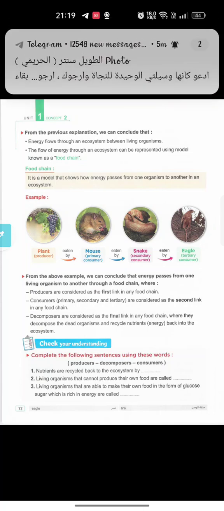After some time, we get what? We get the hawk, which eats the snake. So there is an energy flow from the secondary consumers to the tertiary consumers. After the death of the hawk, the nutrients are recycled back to the soil.